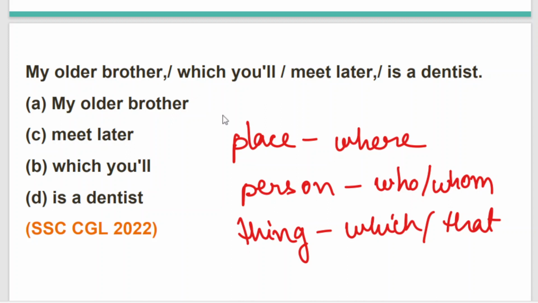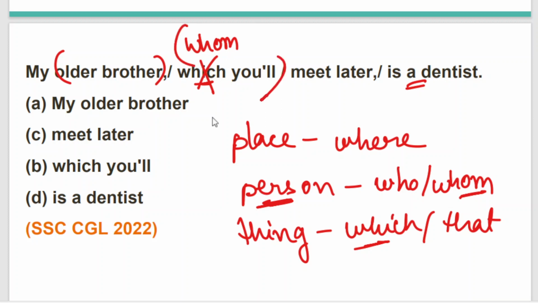Why should we use the word whom? Because whom is used for person and which is used for thing. And here we are talking about my older brother. So naturally we are talking about a person, hence we have to write whom. So my brother is a dentist. He's a normal person. So my older brother, whom you will meet later, is a dentist. So here, whom you will meet is object and the subject is my older brother, who is a dentist. I hope the sentence is clear to you.